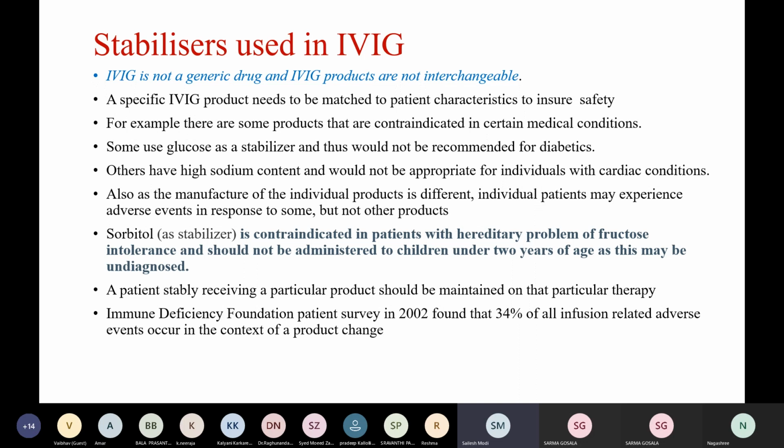Immune Deficiency Foundation's patient survey in 2002 found that 34% of all infusion related adverse events occur in the context of a product change.